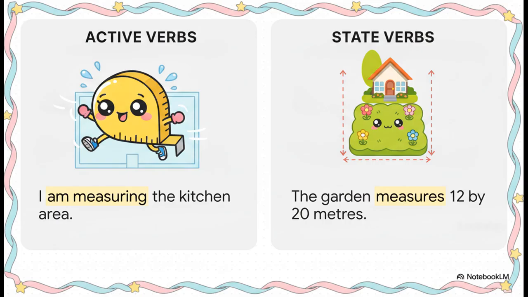Let's look at question 2. Speaker A asks, what are you doing with that ruler? The reply describes an active physical action happening right at this exact moment. So, naturally, we apply the continuous. I'm measuring the area of the kitchen.